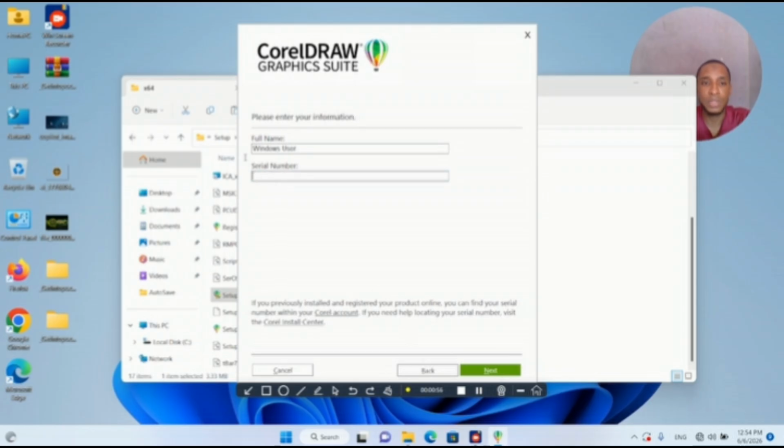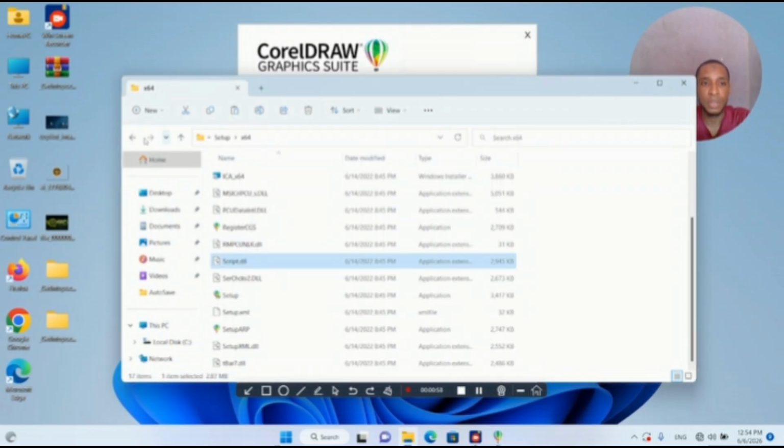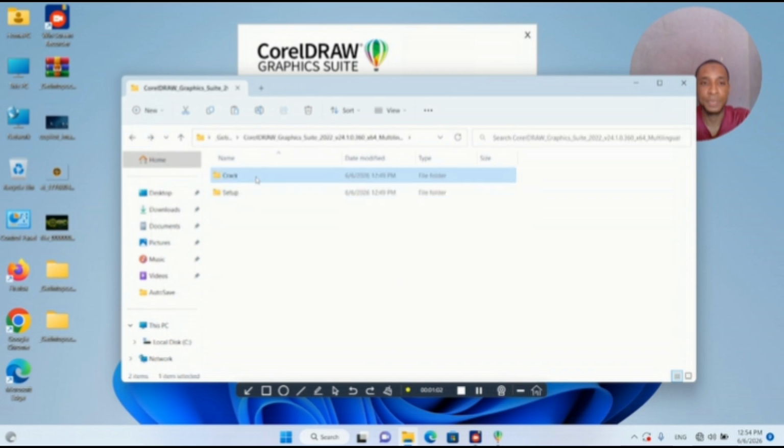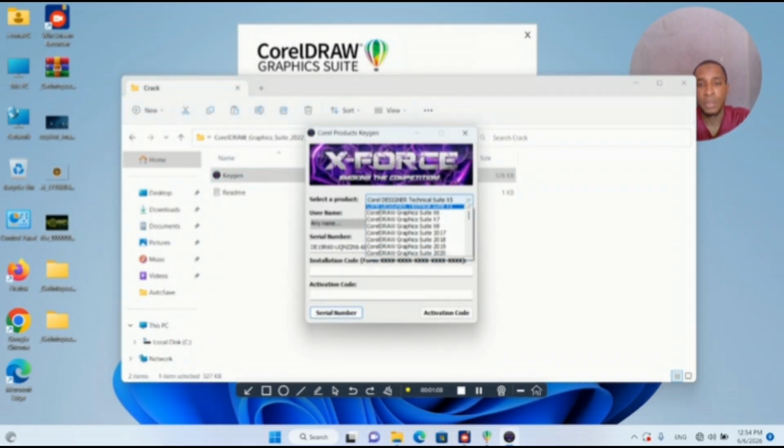Now it's asking for the serial number. Let's copy the serial number. Since we are installing CorelDRAW 2022, we look for the products here, 2022. Yeah, CorelDRAW Graphics Suite 2022.